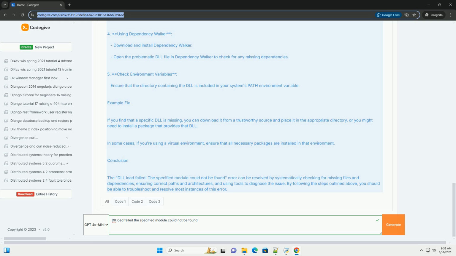Conclusion. The "DLL load failed, the specified module could not be found" error can be resolved by systematically checking for missing files and dependencies, ensuring correct paths and architectures, and using tools to diagnose the issue. By following the steps outlined above, you should be able to troubleshoot and resolve most instances of this error.